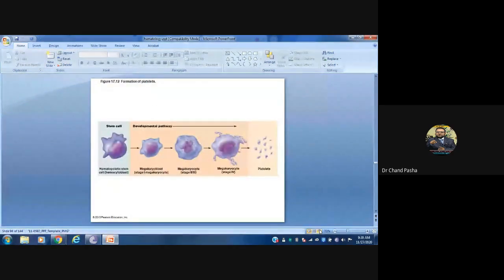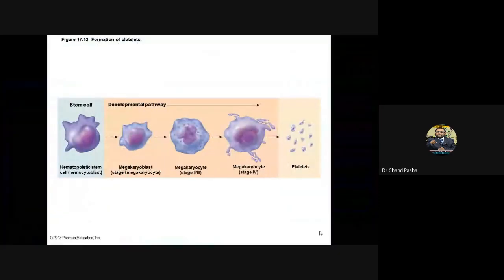You can see stem cells. The hemopoietic stem cells will be converted first into megakaryoblast cells. These are what you call committed cells. Then megakaryocyte stages 2 and 3 take place. The cytoplasm has a lot of granules, and fragmentation takes place. After the fourth stage, the megakaryocyte is broken down into several pieces that are nothing but platelets.